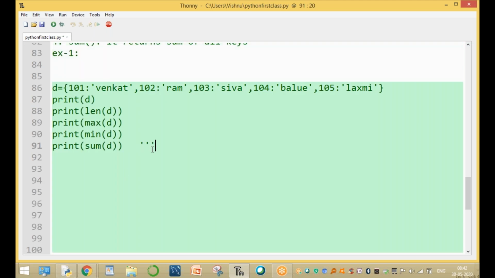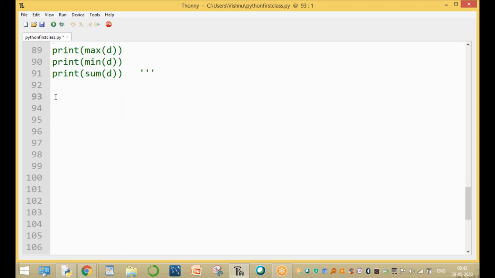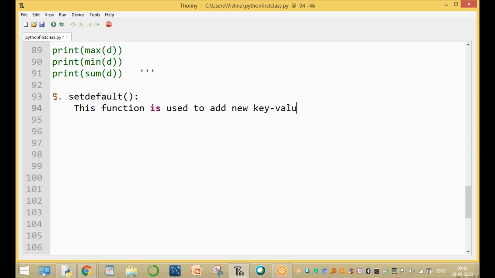Now this is one simple dictionary. Now the fifth one is the setdefault function. What is the purpose of this function? This function is used to add a new key-value pair to a dictionary. To add a new element. If the key already exists, then what happens, sir? I will explain, no problem.